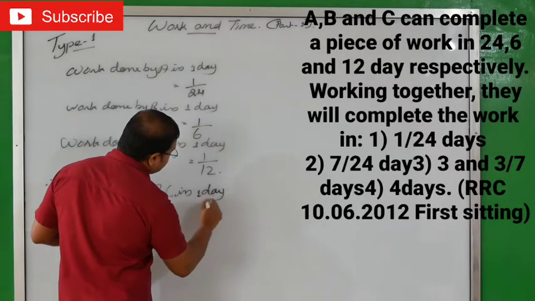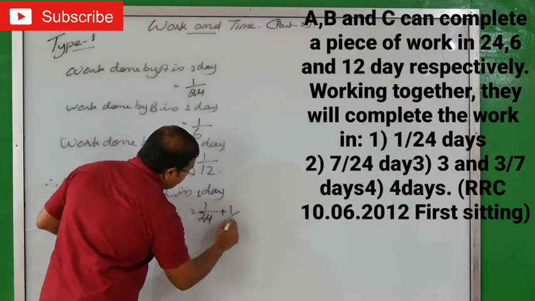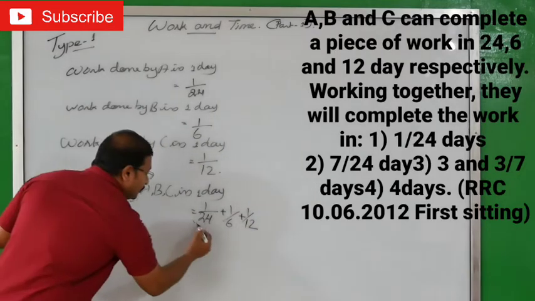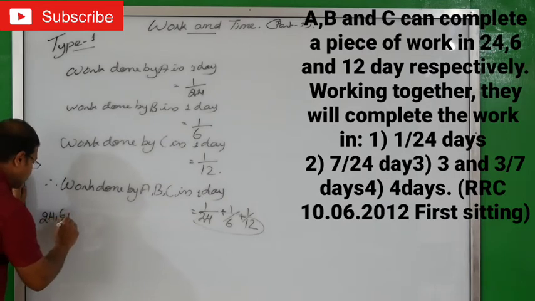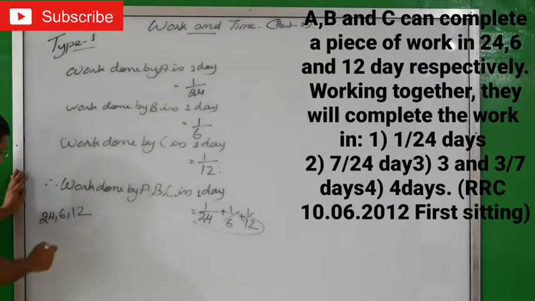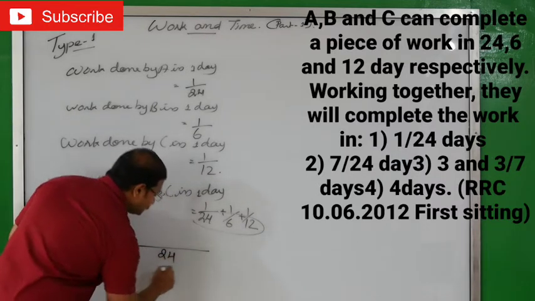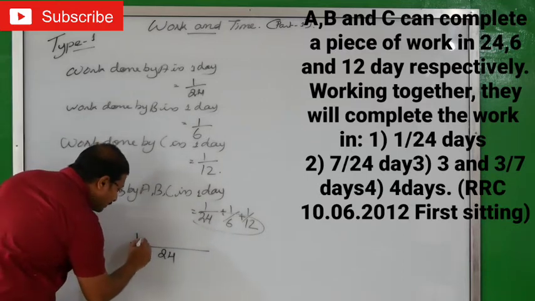Equals, we'll add all this: 1 by 24 plus 1 by 6 plus 1 by 12. Ready? That means we have to take the LCM of 24, 6 and 12. See, the bigger number is 24. While taking, 6 fours are 24, 12 twos are 24. That means your LCM is 24. Ready? LCM and this denominator are the same, so 1 will be the same.